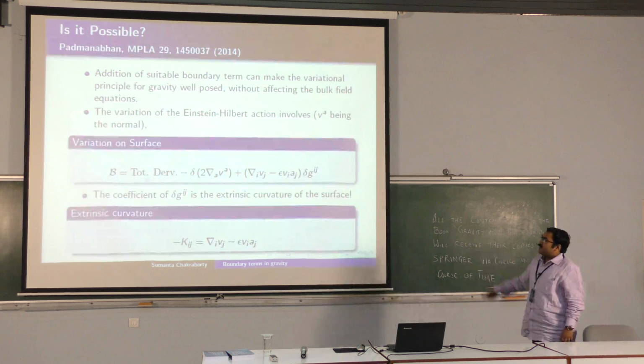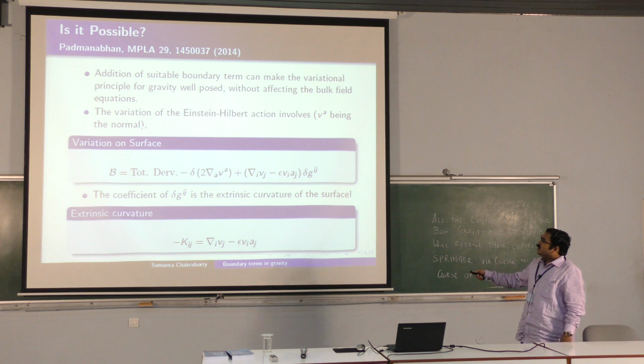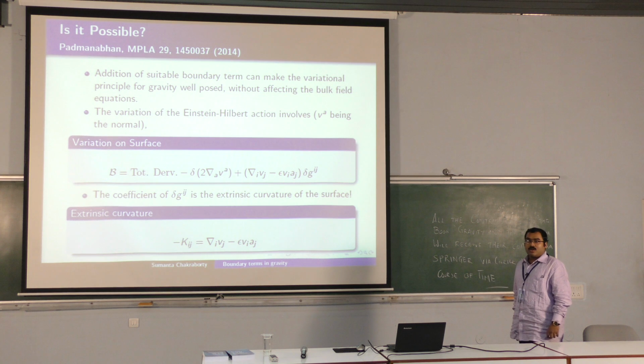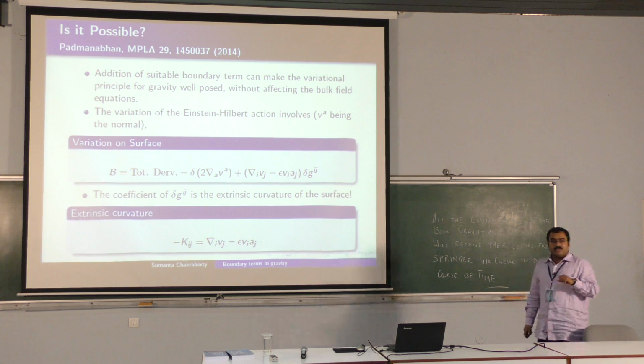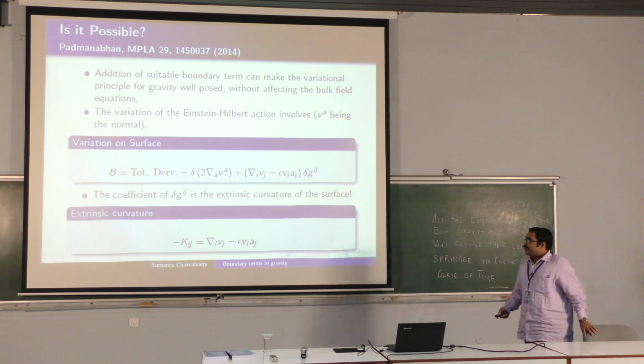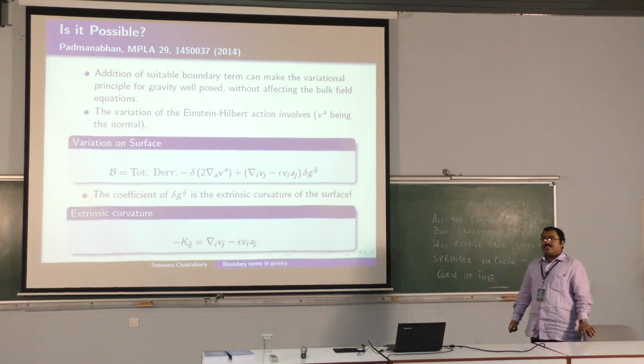So this is what Paddy did in this MPLA paper. So he started with the variation of the Einstein-Hilbert action with v^a being the normal, and then you manipulate the terms. What you get at the end is a total derivative term, then you have a variation of 2 nabla_a of v^a, then you have some tensor here and delta g_ij. Now if you are familiar with the extrinsic geometry of the surface, you will know that this particular quantity is essentially the extrinsic curvature of the surface.